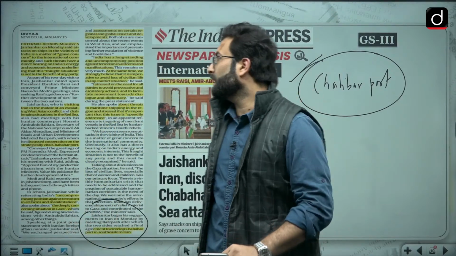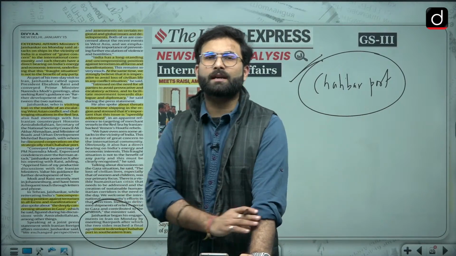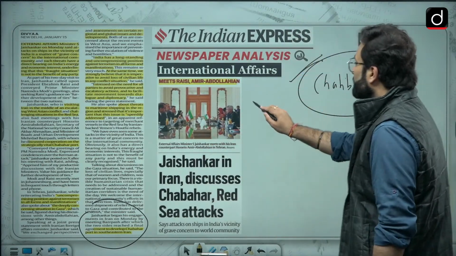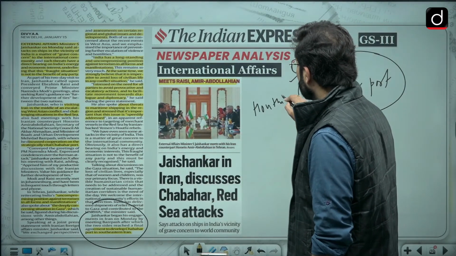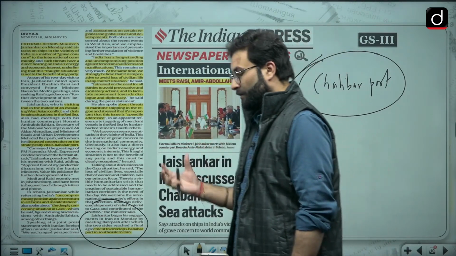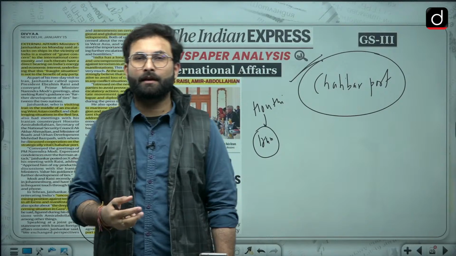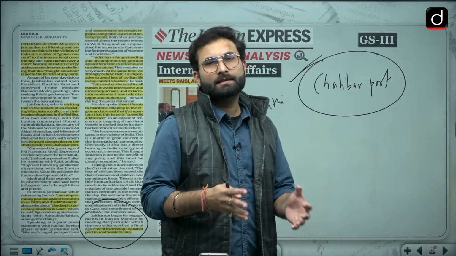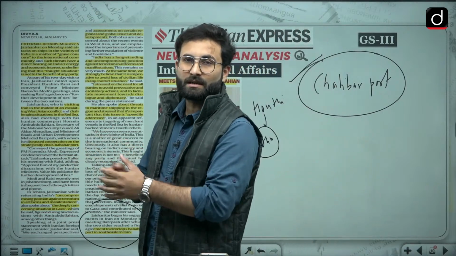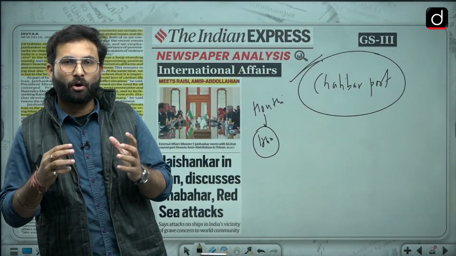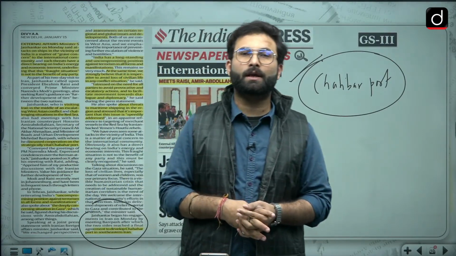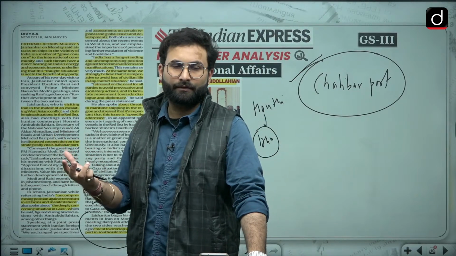Other than that, they have talked about a few things related to the fighting situation in the Red Sea. I have told you various times that the Houthi rebels are supported by Iran. Now when our External Affairs Minister is in Iran, they are talking about this thing. Iran has said that they are also concerned about the situation in the Red Sea and the situation in the Gaza Strip. Ultimately all of them are talking about one thing, that is dialogue and diplomacy, so that we can see in the future what happens.